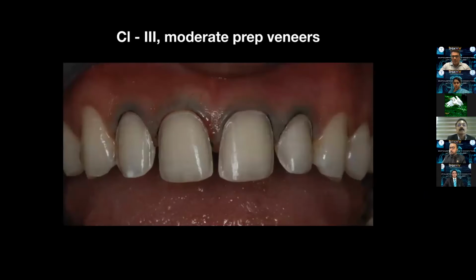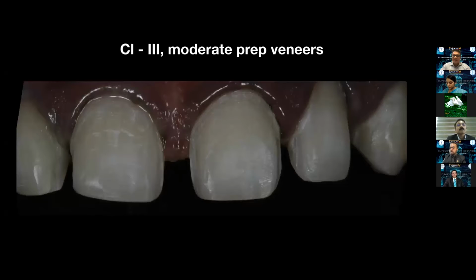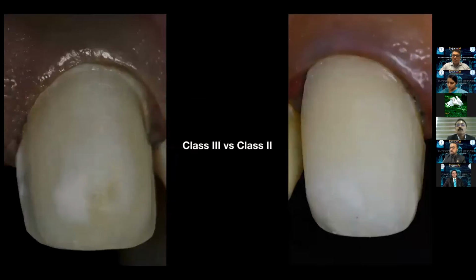This is perhaps a class 3 moderate range of preparation. We would never go more than this. There is no need of preparing anything more than this. If you see carefully, on the labial surface, the entire enamel is available for a strong bond with the veneer. Again, another example of class 3 veneer preps, conserving as much tooth structure as possible. Another design. So we have to start thinking conservatively.